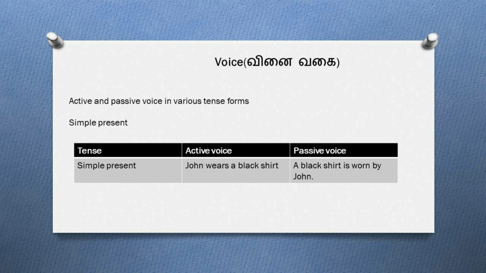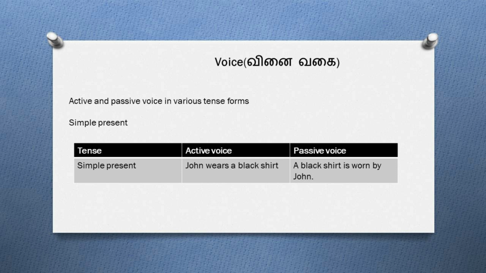Conversion of a sentence from its active voice to its passive voice changes with respect to the tense that is used. So now let's learn about that in detail. If the tense used in an active voice sentence is simple present tense, what rules do we follow to write its passive voice? Let's see that first. The first step is to identify the subject, verb and object in the given sentence.